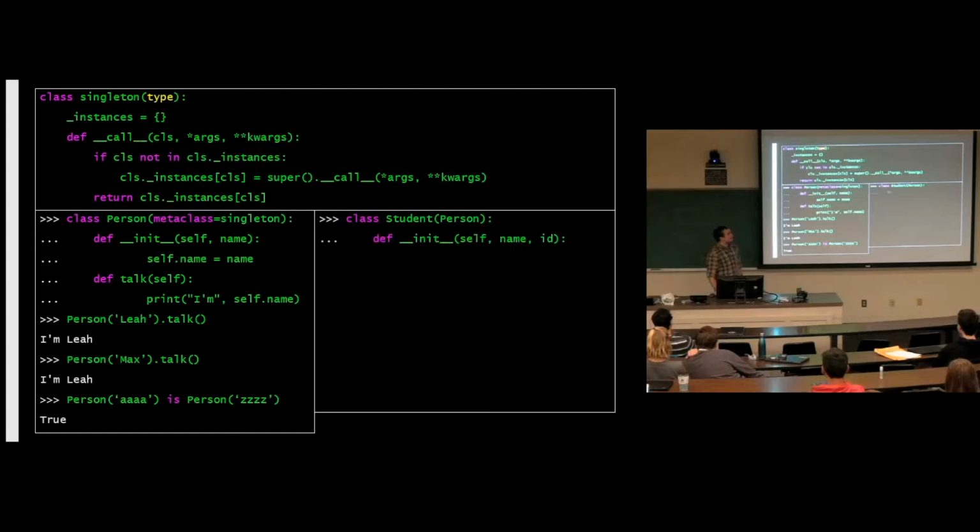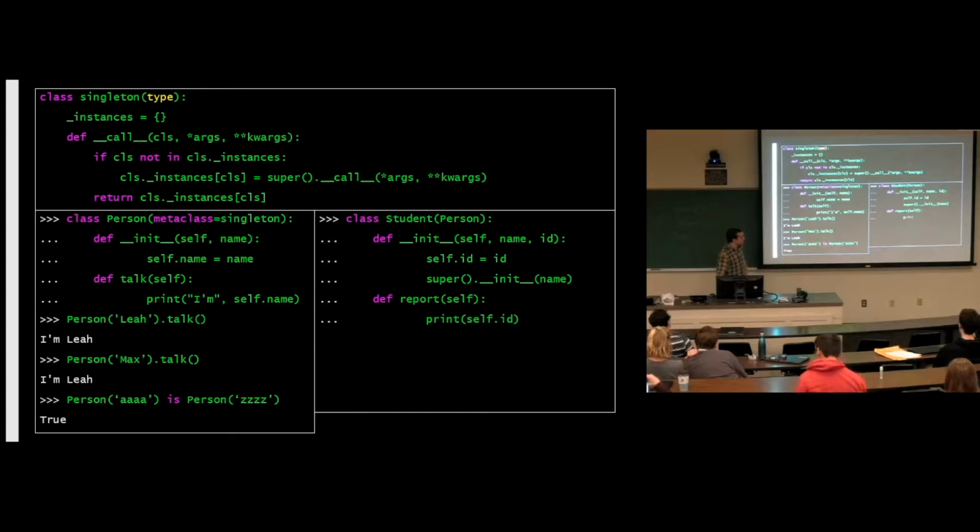Okay, and I also want to show you what happens when you use inheritance with metaclasses. So let's say we've got a Student class. It inherits from Person. And it takes in a name and an ID. And it calls the super constructor, et cetera, and a student can report. And the report is just the computing ID. Now if we make a Student, Max, mtp40e, that's my computing ID.